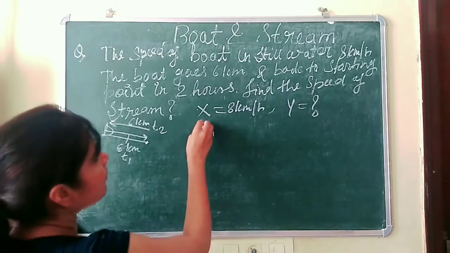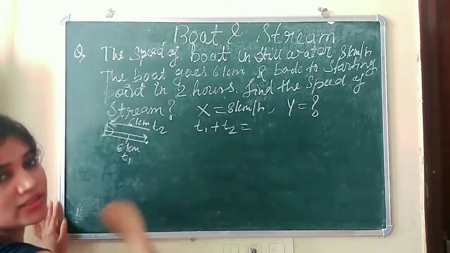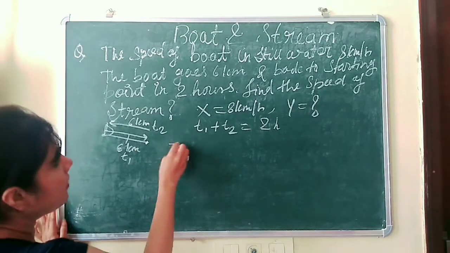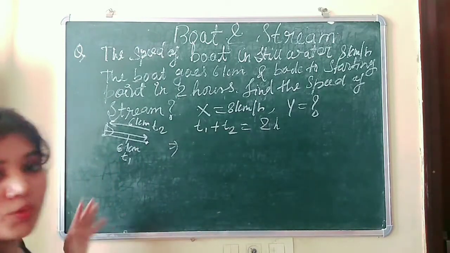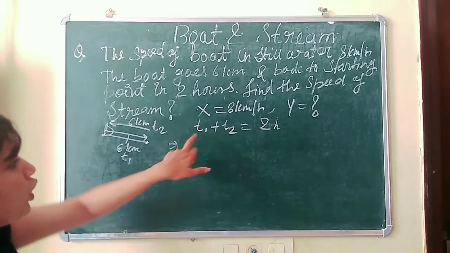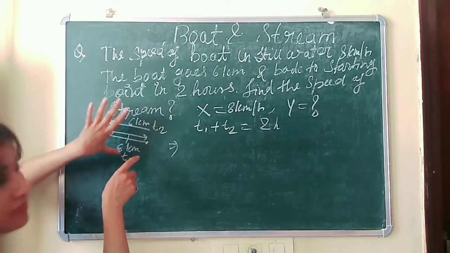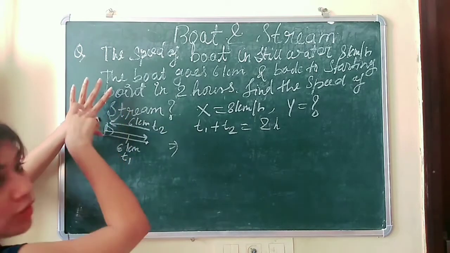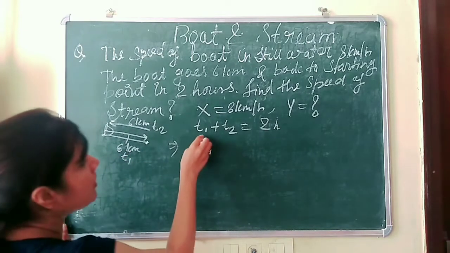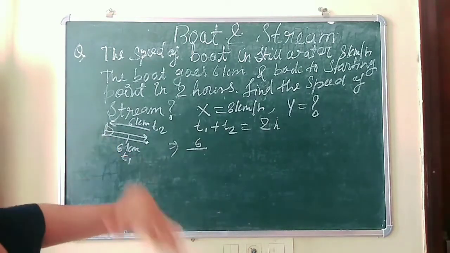So the total time will become t1 plus t2, that is nothing but 2 hours. It has already been given here. Now in the place of t1 plus t2, we know the formula: time equals distance upon speed. So this is t1, the time taken by the boat when it is going in the downward direction. The distance is 6 kilometers, it is covering 6 kilometers, and it is going downstream,